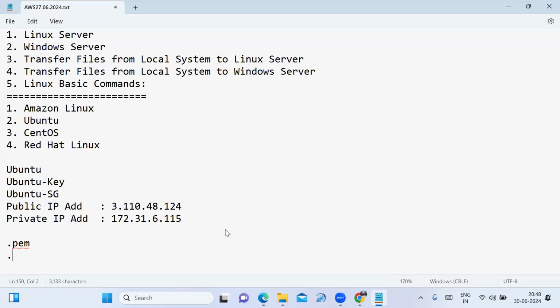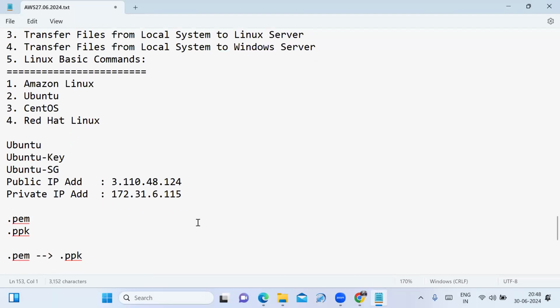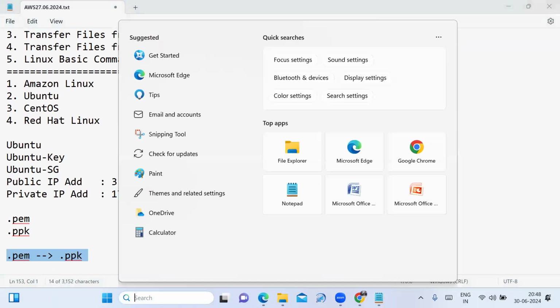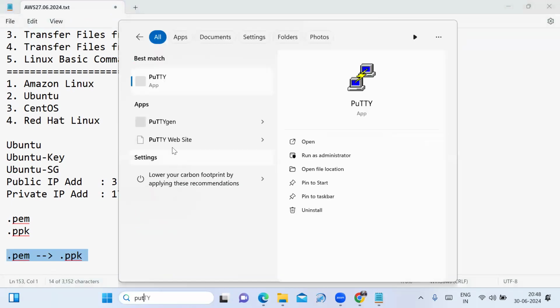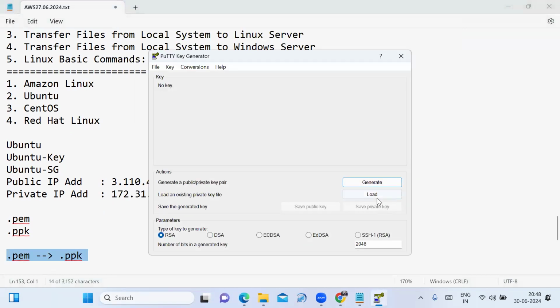To connect using PuTTY, you need a .ppk file. That's why you need to convert PEM file format to .ppk file format. How do you convert PEM file format to .ppk file? Whenever you are installing the PuTTY software, PuTTYgen is also installed automatically. You have to open PuTTYgen. Now, using PuTTYgen, you have to convert PEM file format to .ppk file.